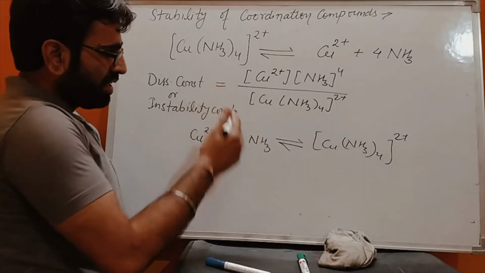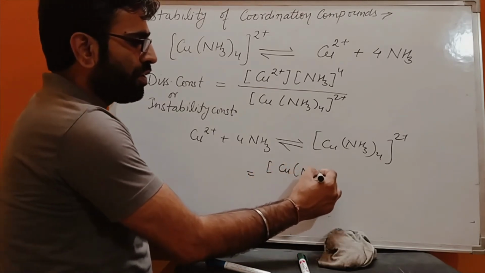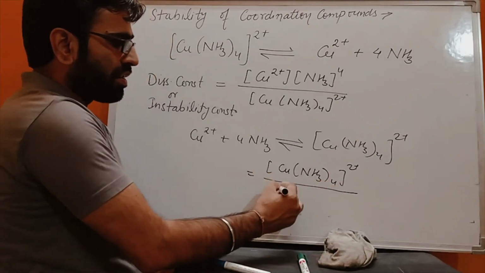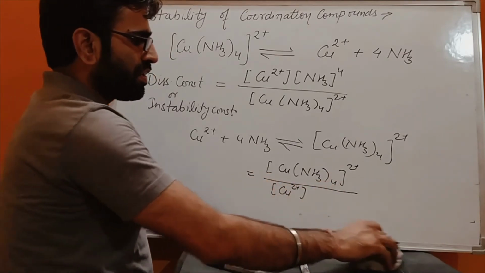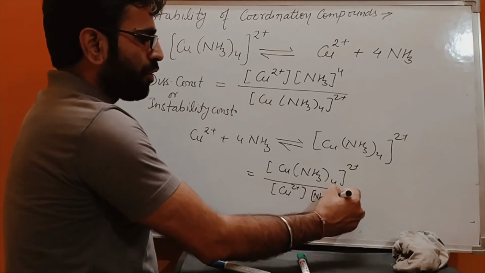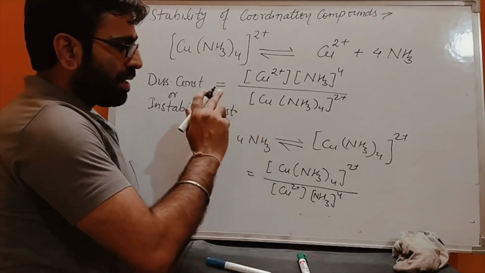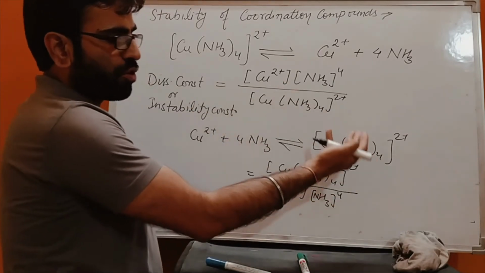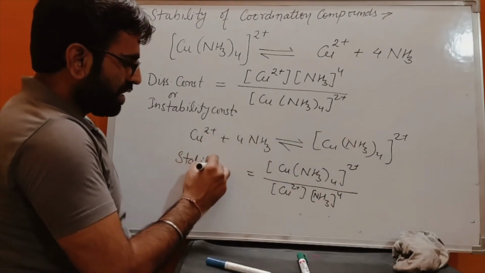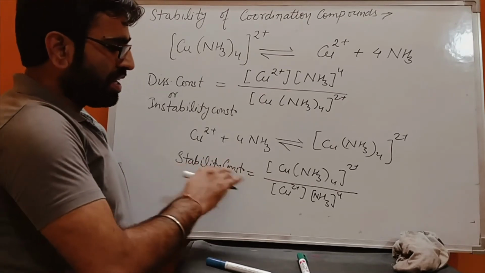And again the equilibrium constant will be equal to the concentration of [Cu(NH3)4]2+ divided by Cu2+ concentration into NH3 concentration with power 4. Okay, and this reaction actually depends on the formation of the coordination compound. So this constant is called stability constant of the coordination compound.